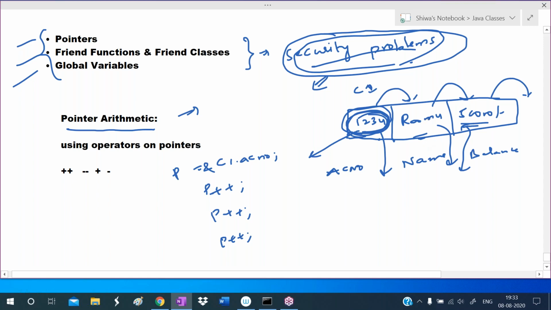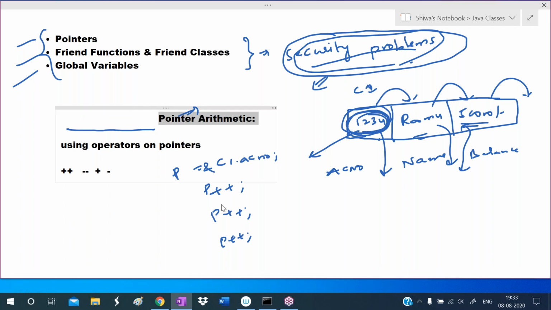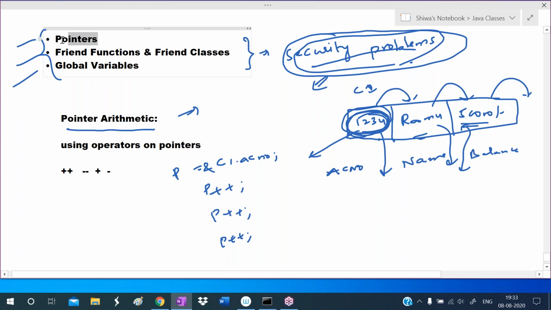Sensitive data may be there, like account balance, PIN number, passwords, usernames. That sensitive data can be accessed by using pointer arithmetic, so security problems will occur due to pointer arithmetic. Java does not support pointers, whereas C++ supports pointers. Due to pointers, security problems will occur, so they removed them from Java. But the C++ developers didn't remove the pointers concept.